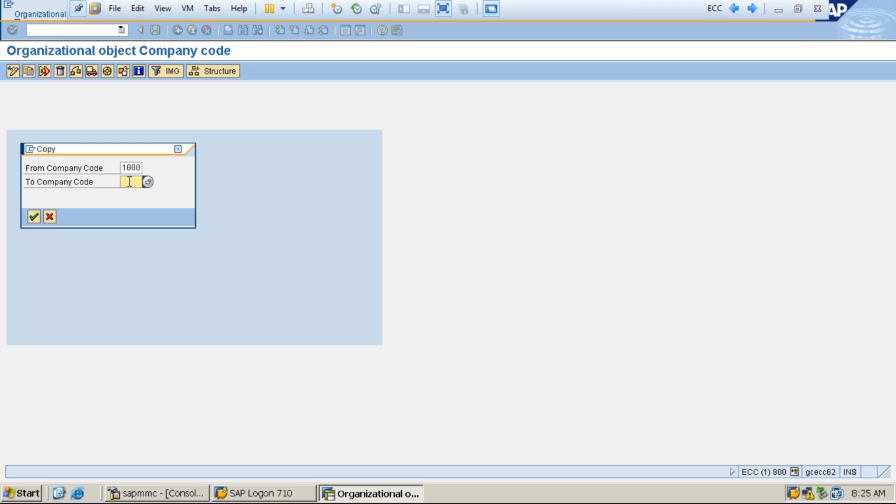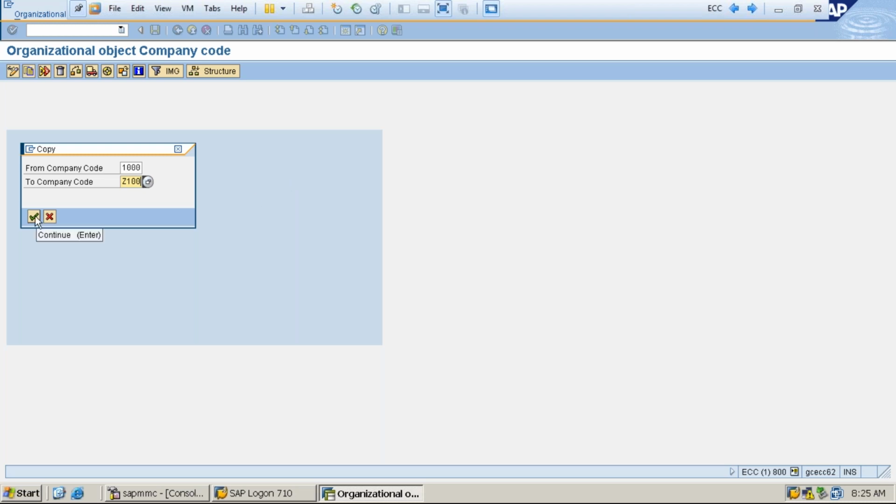Yes, the company code keyword. What will we say? Z1000, sir, my company code. 1000 is standard. What shall we do? Let's create Z, because in real time we create Z only. Z100. Okay.